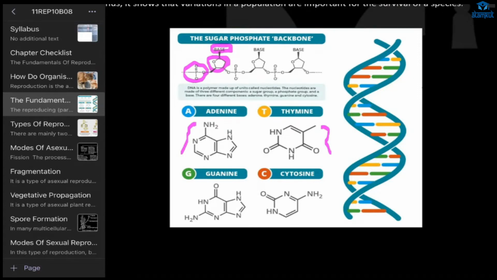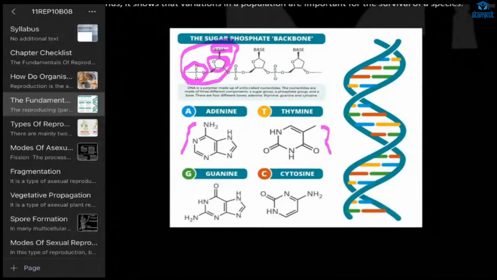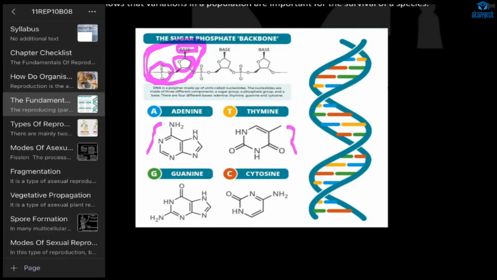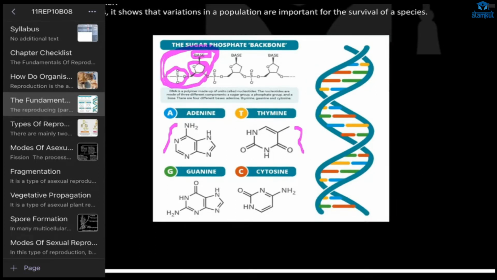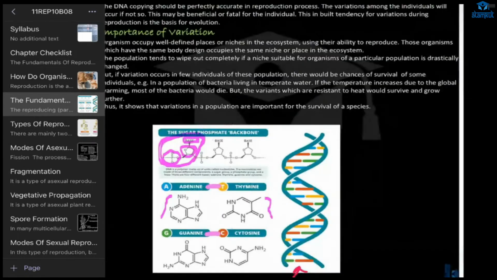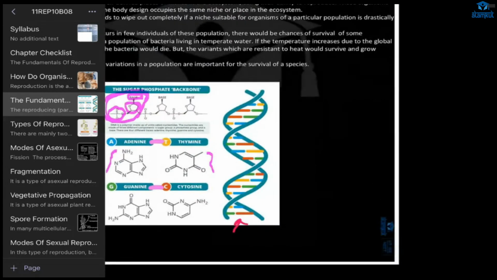Now these three parts, right? They are called nucleotides. Numerous nucleotides make up DNA. And the structure of DNA will be like this. Adenine will bind with thymine, and guanine will bind with cytosine. Yes, ma'am. Now, why will the variation occur here?